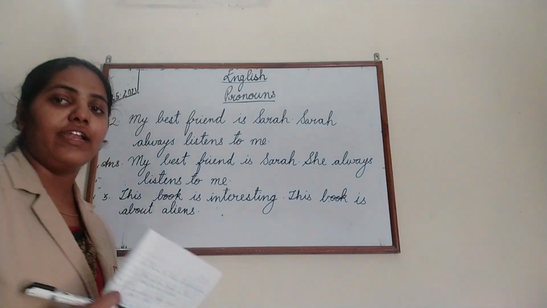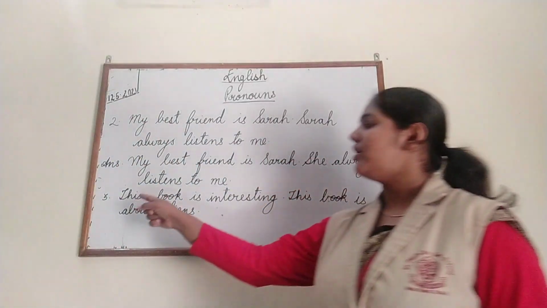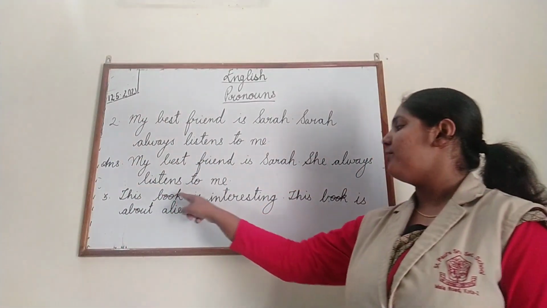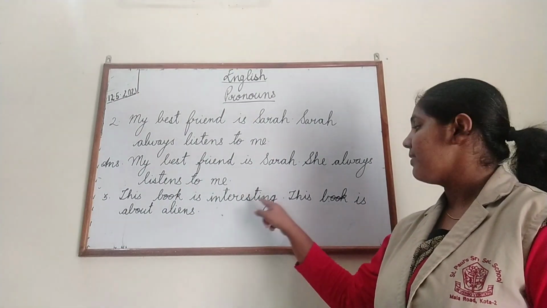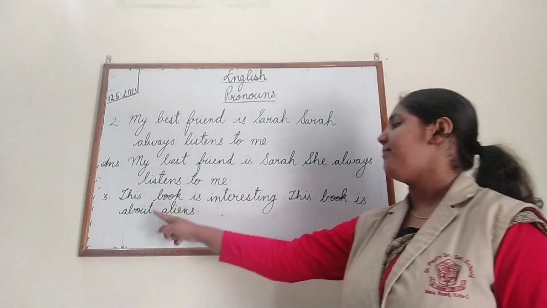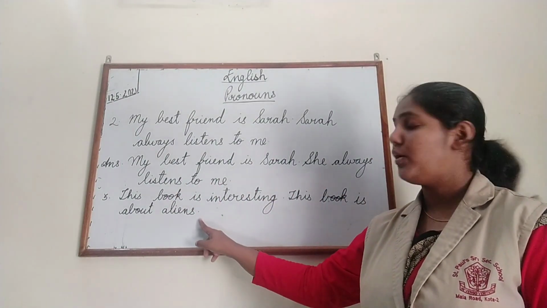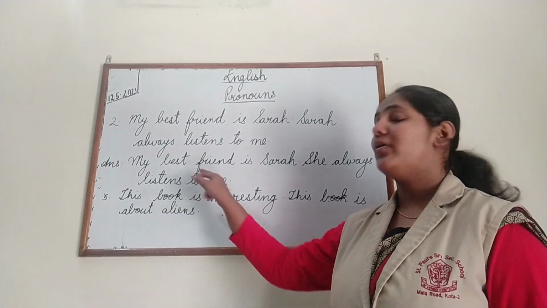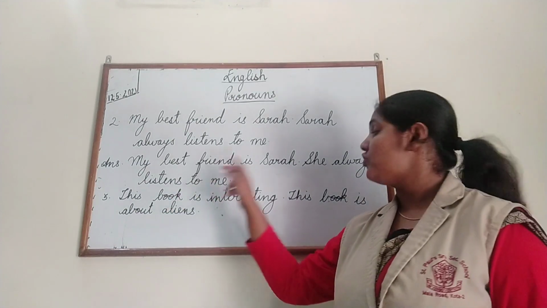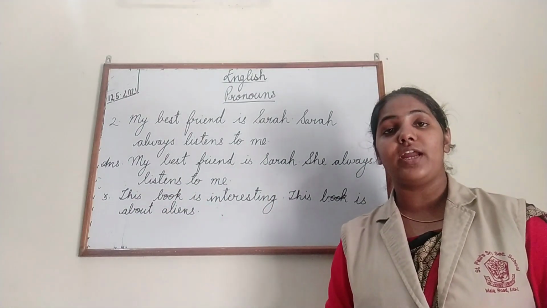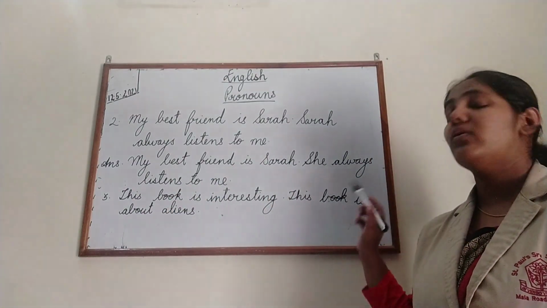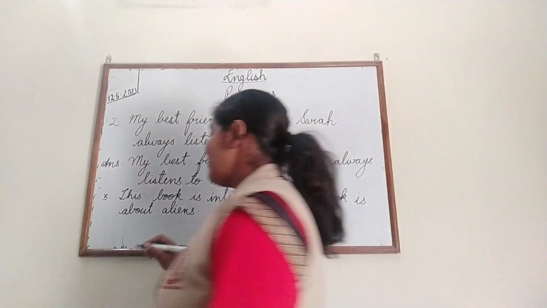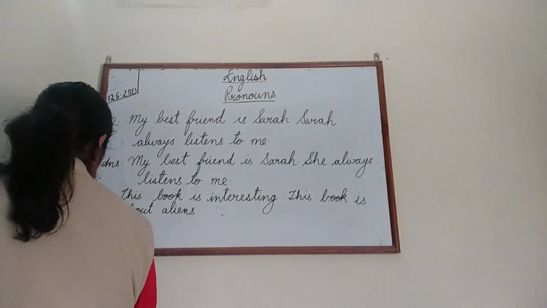Okay, so again I'll read the sentence to you. The 3rd sentence is, this book is interesting. This book is about aliens. Now see children, here the word book is the name of a thing. So which pronoun will come in place of it? Yes, the pronoun it. So write down the answer like this.